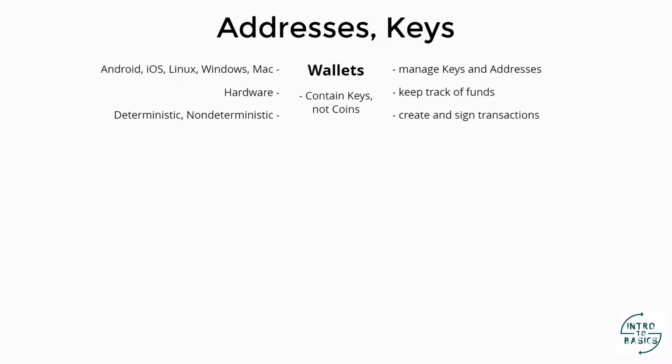A wallet does not contain Bitcoin. You can't have Bitcoin on your phone. You can't have Bitcoin on a stick. Bitcoin are only on the blockchain. What a stick or a wallet can have is the private keys with which we can access the funds from the addresses created from those private keys. If we own the private keys, we have direct access to the funds from their addresses.